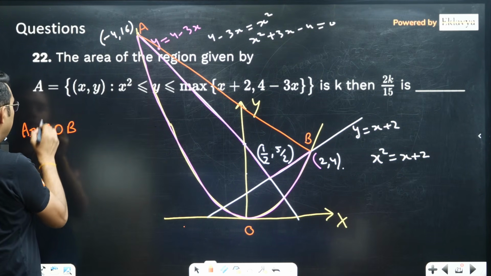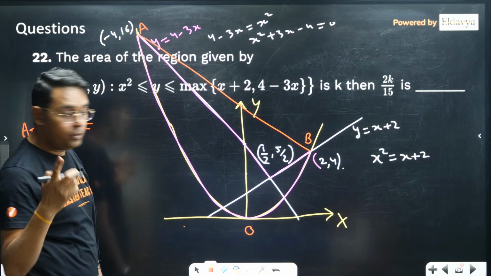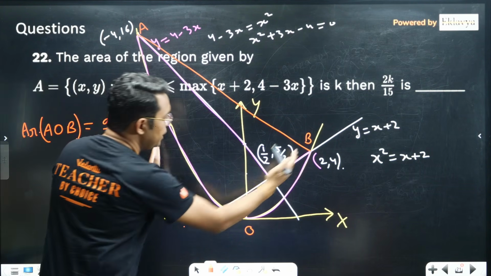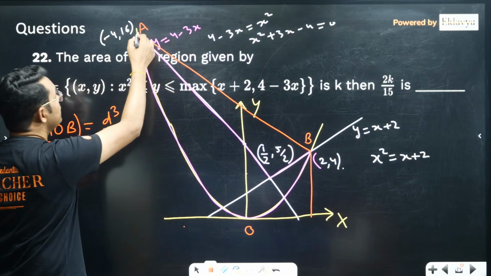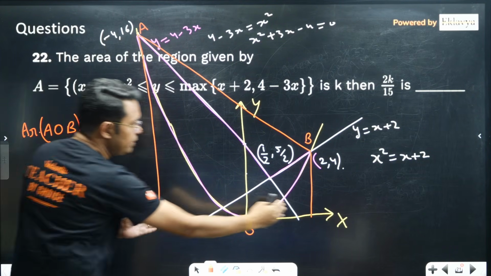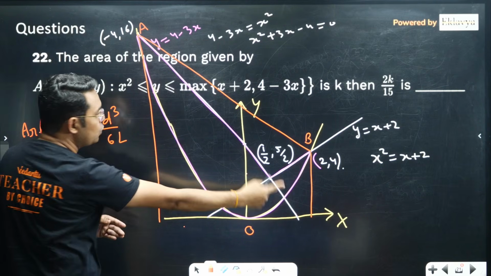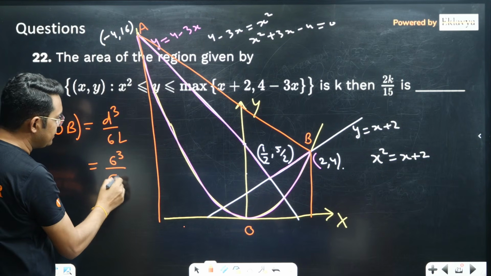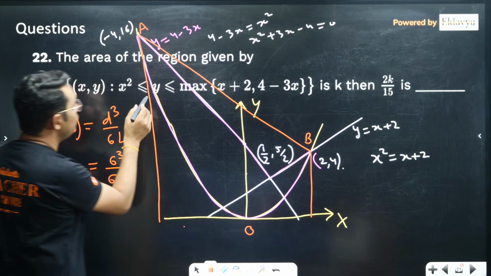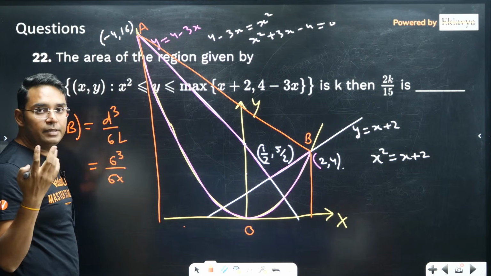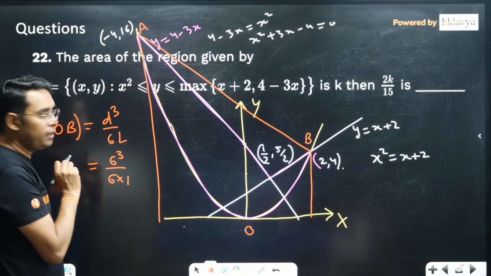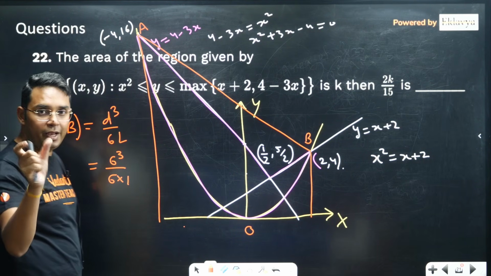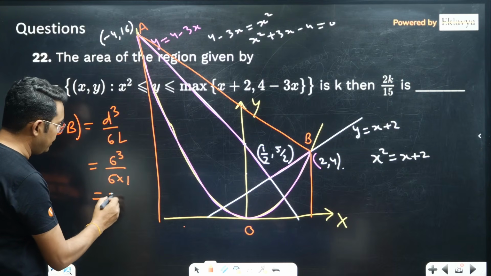So this parabolic area AOB can be found directly by Toddy's theorem, that is d cube upon 6l. d cube means the projection on x axis, which is its tangent at vertex. So it will be just difference of x coordinates. So 2 here minus minus 4 here, so it will be 6 cube, and latus rectum. For y equal to x square, latus rectum is just 1. So L will be equal to 1 here. You know, x square is equal to 4ay. If you compare, the 4a thing is 1. So here your area is 36.